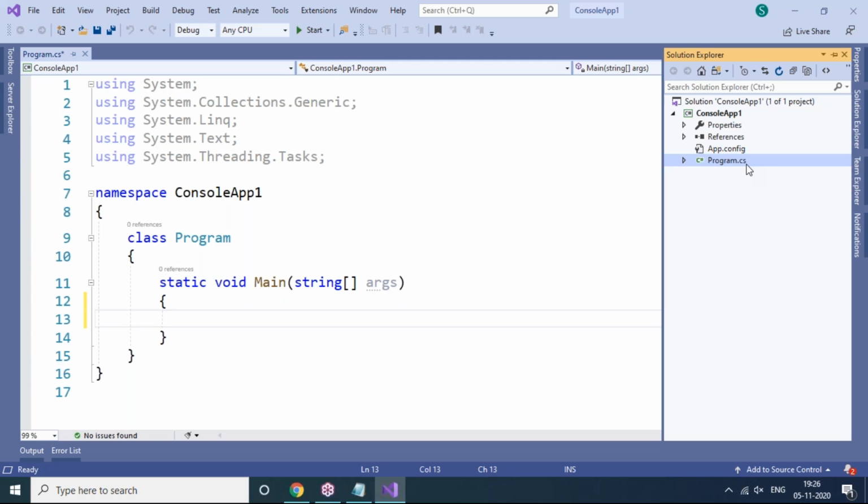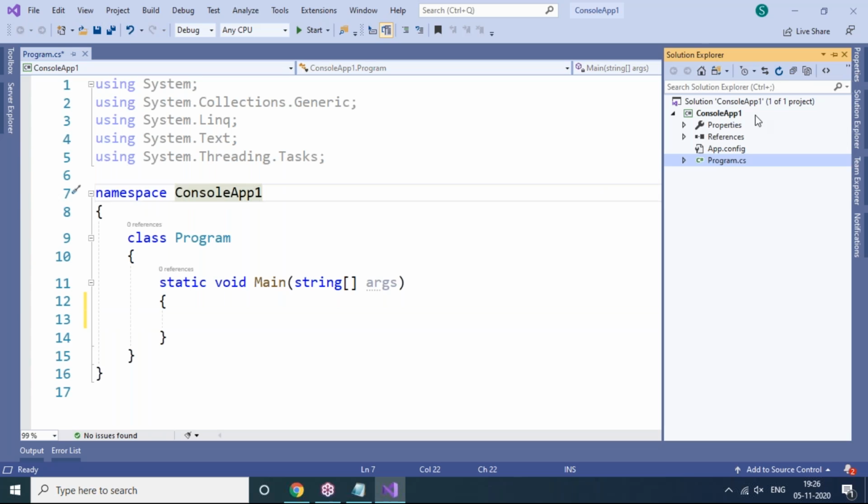If we choose any other language like VB.NET or J#, a different extension will be there. But right now we are working with C# .NET only. It's showing .cs only here.